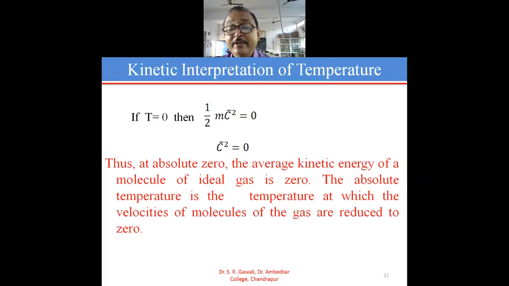Molecules are continuously moving with different velocities in different directions. But if there is an absolute zero temperature, then at that particular temperature all the velocities of the molecules of the gas are reduced to 0, and in this manner we can define the absolute temperature. So absolute zero is the temperature at which velocities of the molecules of the gas are reduced to 0.